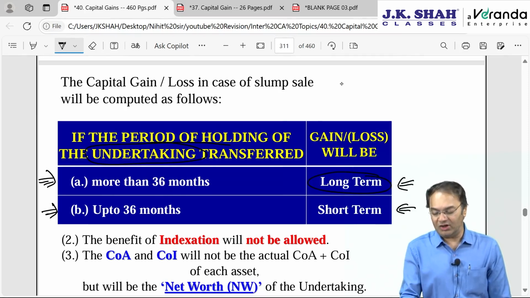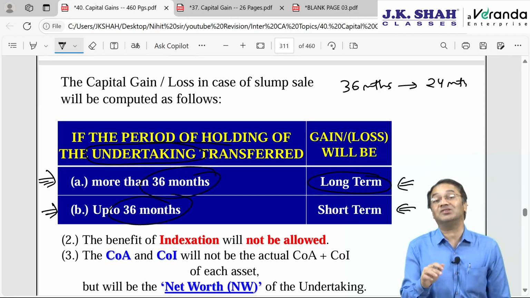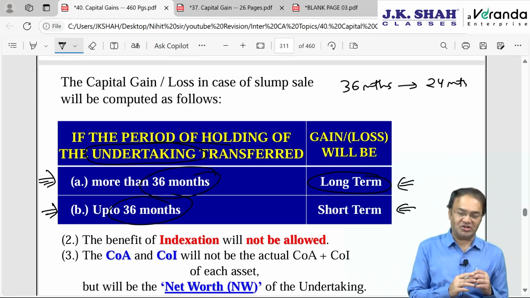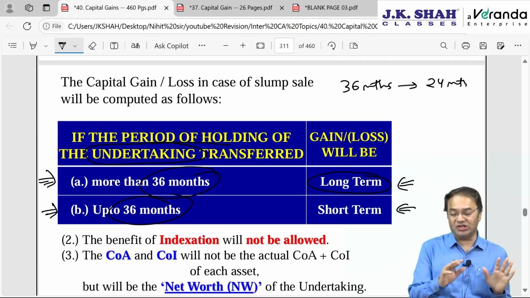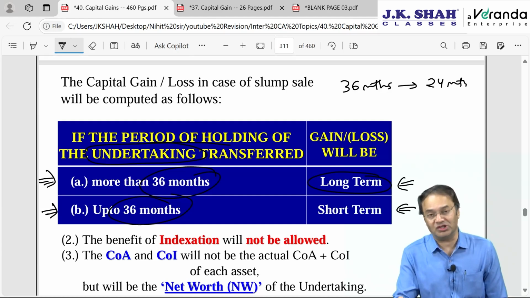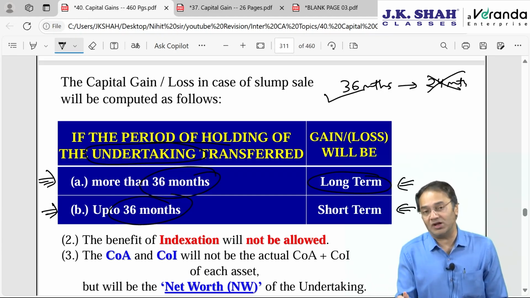Here, instead of 36 months in this whole chapter, 36 months is replaced by 24 months, but except at this place, here 36 months remains 36 months. Here, Nirmala Sitharamanji has forgotten to make changes, and now the Income Tax Act is going to be replaced by the Income Tax Bill. Therefore, forget about the changes. This will be your attempt where no changes are made. Here, still it continues to be 36 months in order to be called long term.